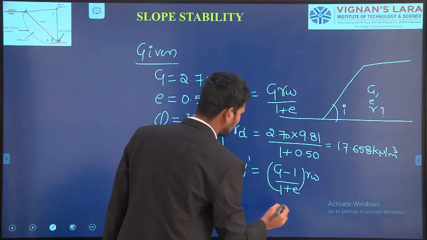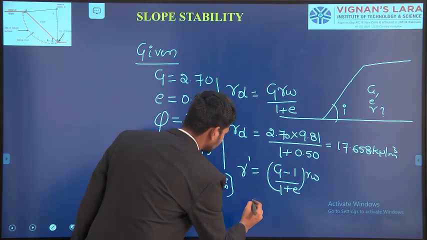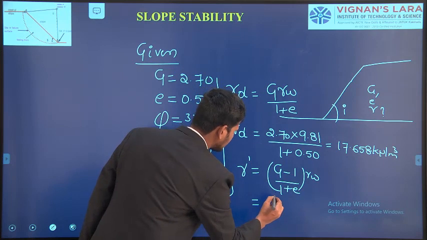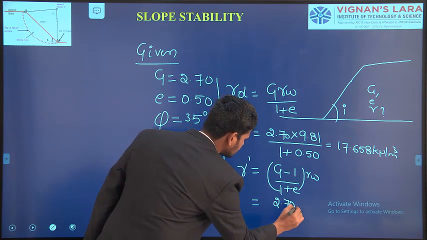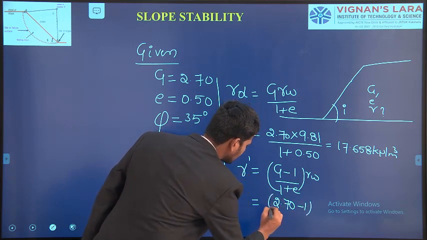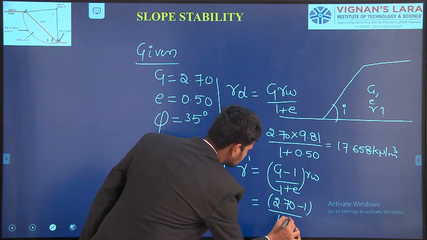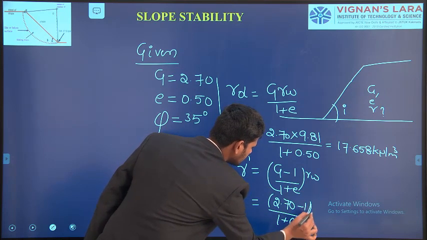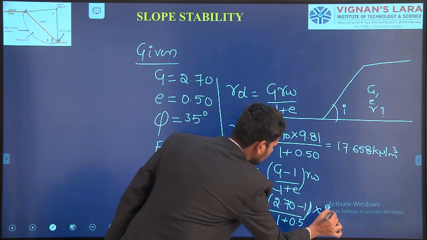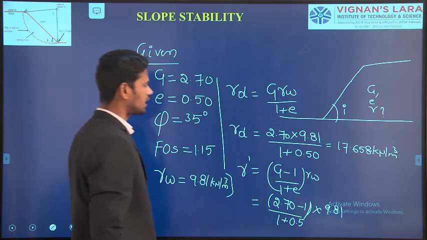Now I am calculating this value. How do we calculate it? Again, G is the specific gravity of the soil, 2.70, minus 1, divided by 1 plus e, the void ratio 0.50, into gamma w, the unit weight of the water, 9.81.